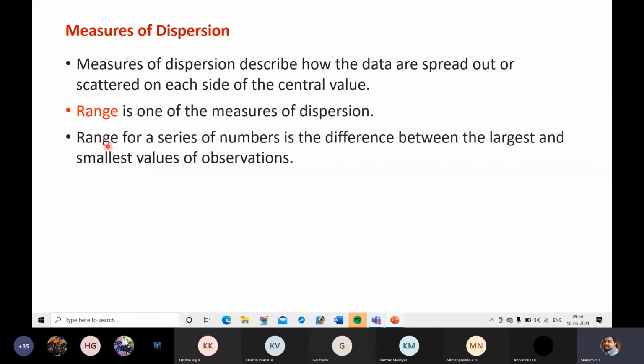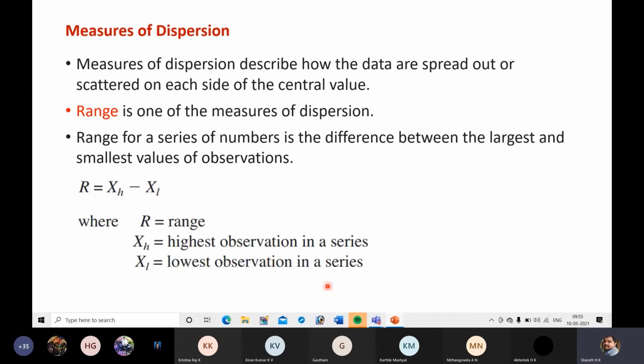Range for a series of numbers is the difference between the largest and smallest values of observation. So if we have a range of 0 to 10, that is called the range. Range is the highest and least value: the highest observation in the series and the lowest observation in the series. The difference of these two is called the range.